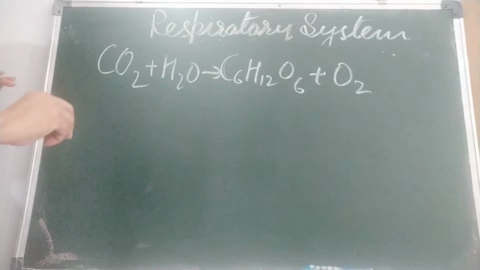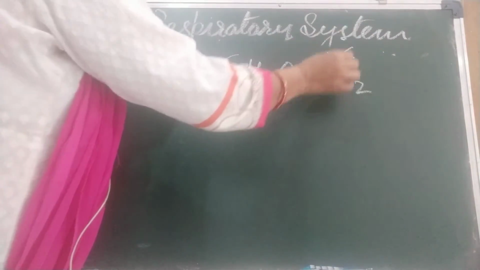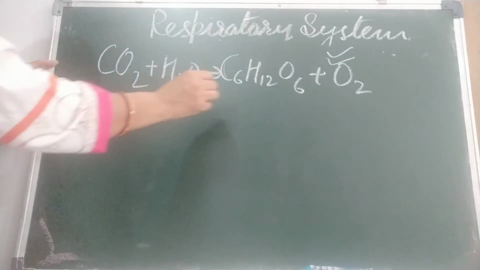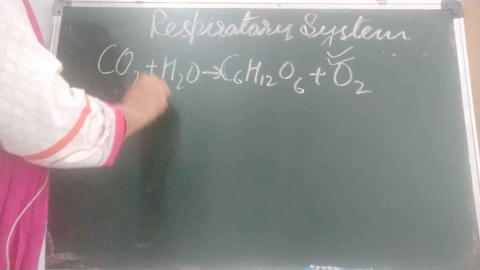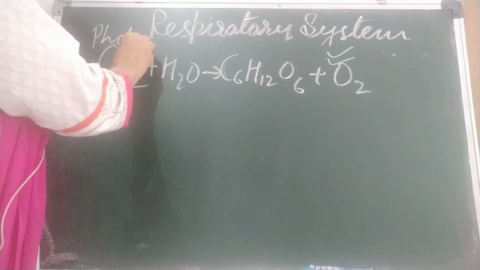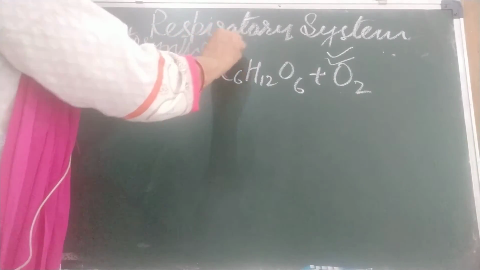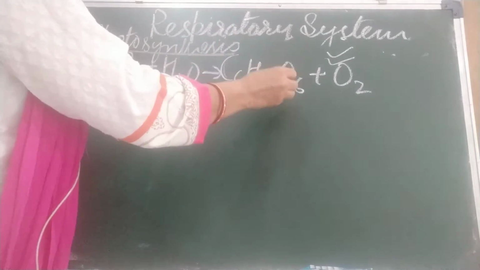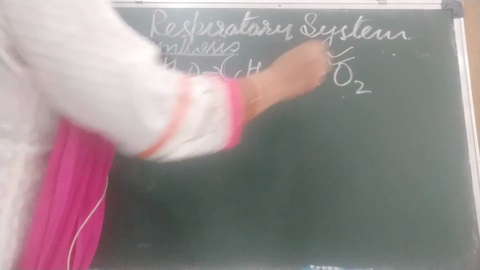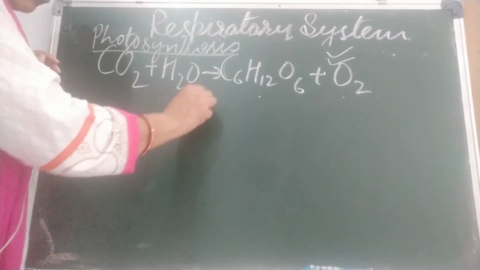So this is photosynthesis. Oxygen comes out, and plants can use this oxygen for respiration. So in daytime, photosynthesis takes place and plants make food and give out oxygen. This oxygen they use for respiration also.